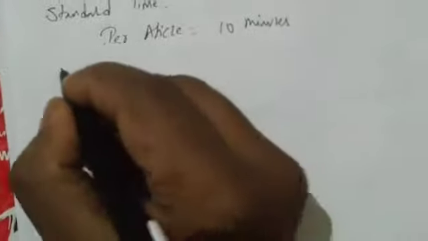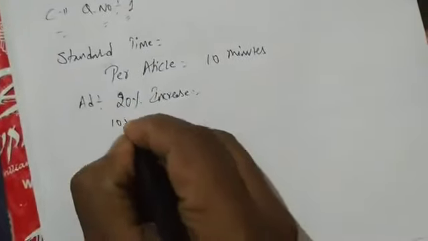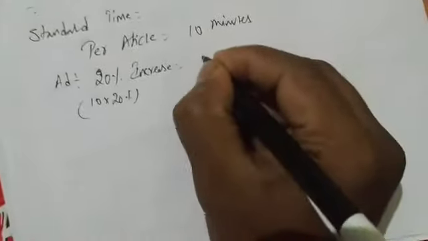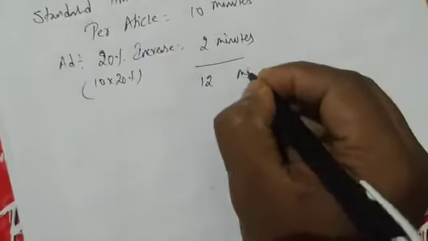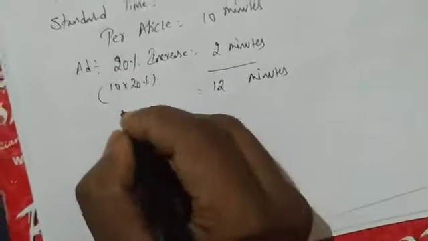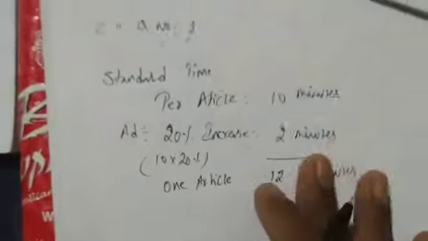Again, what he says? Add how much percent? The time allowed is increased by 20%. Chaliye, 20% increase. So 10 into 20%, you'll get how much? 2 minutes. So you are getting 12 minutes to produce one article. Same, I am doing the same as I have done here, same manner I am doing.